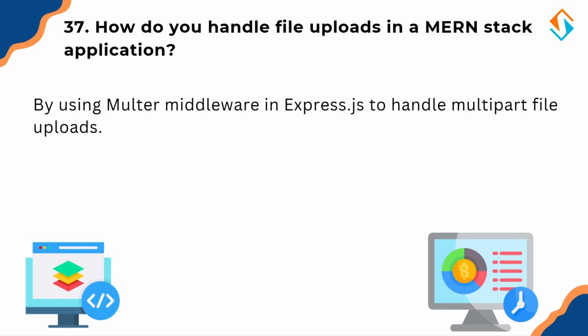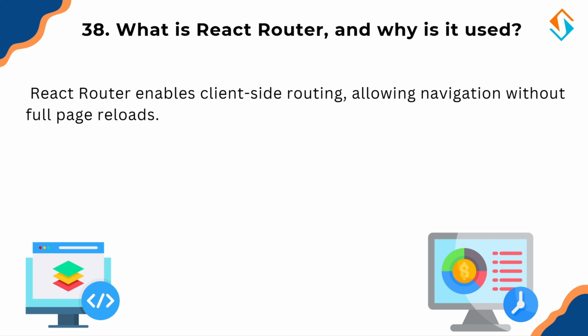Now let's go back to React and talk about client-side routing with React Router. So, what is React Router and why is it used? React Router is a library for handling navigation in React applications without reloading the page. It allows users to switch between pages seamlessly using routes like home, about, contact. Without React Router, every navigation would reload the entire page, making the experience slow and inefficient.